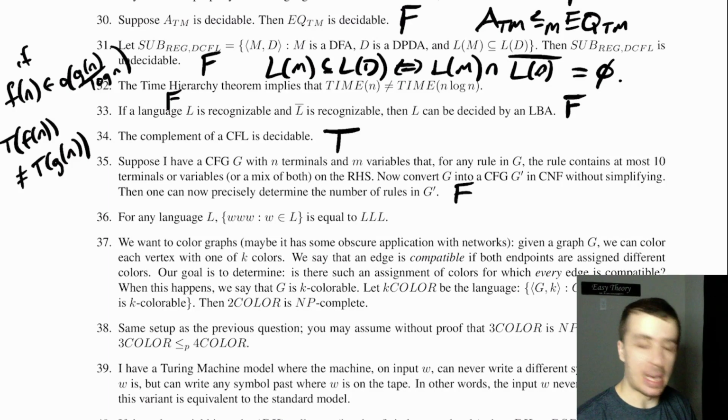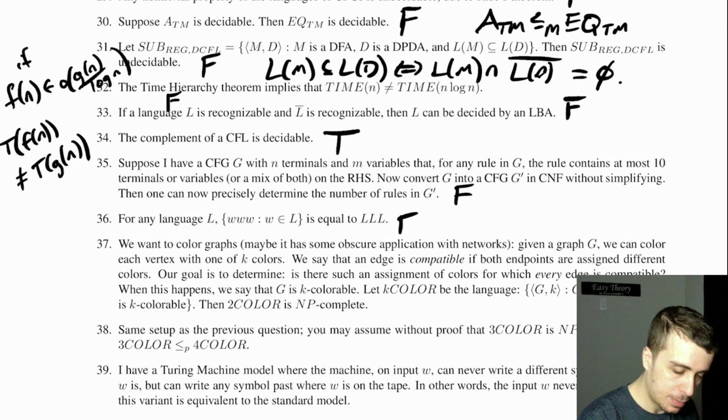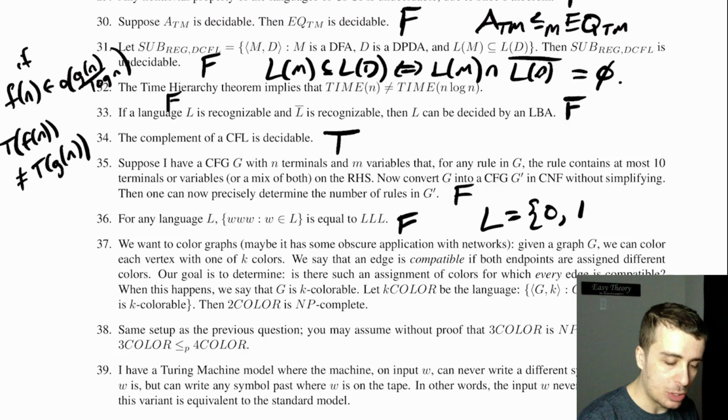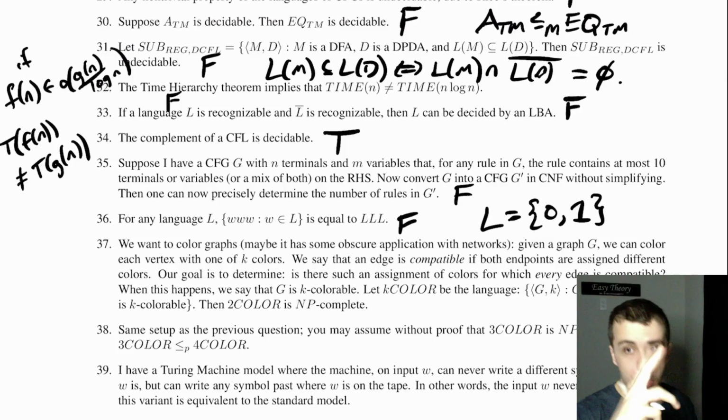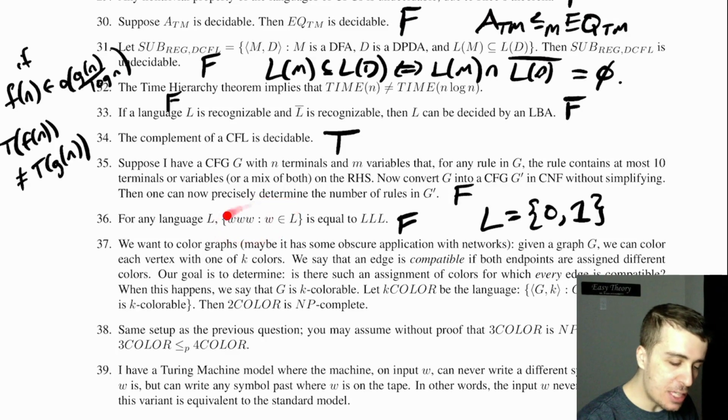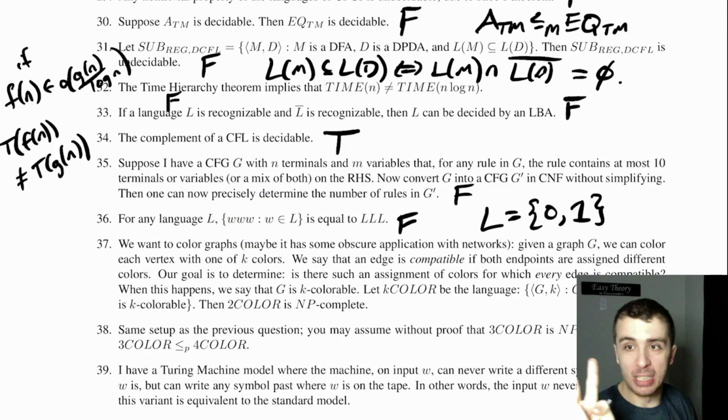36, for any language L, picking the same string 3 times for each string in the language is equal to LLL, and this is false. And the counterexample is if L is equal to {0, 1}, just the two strings 0 and 1, then LLL has 8 strings in it, whereas this one over here has 2 strings in it, and so they can't be the same.